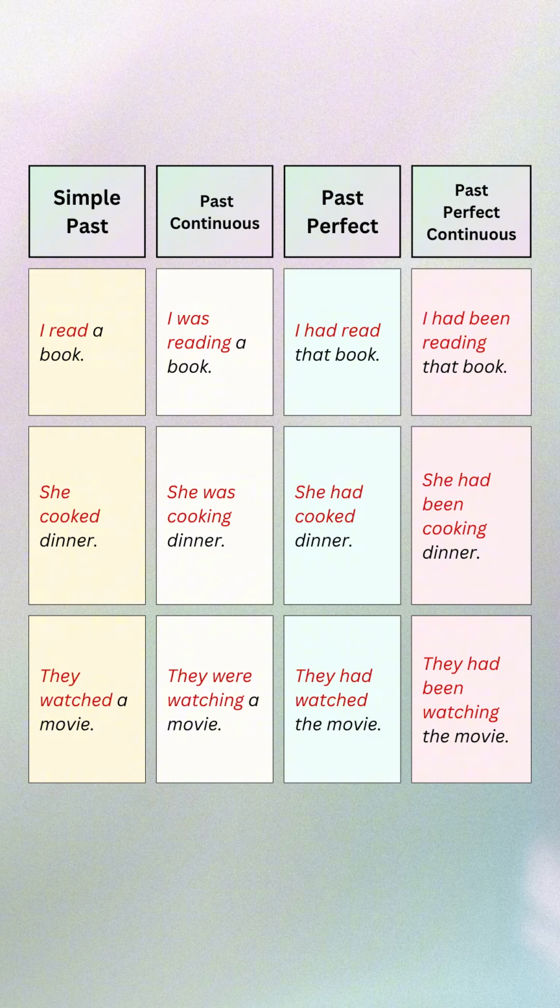She cooked dinner. She was cooking dinner. She had cooked dinner. She had been cooking dinner. They watched a movie. They were watching a movie. They had watched the movie. They had been watching the movie.